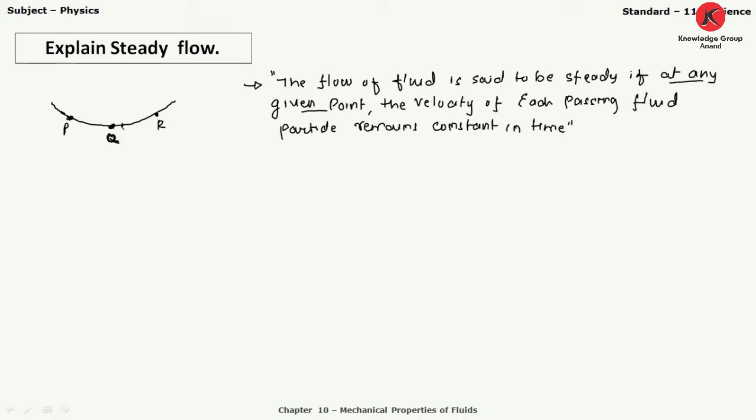At that point the velocity may be different from the velocity at point Q. Clear? It means at any given point, the velocity of each passing fluid particle remains constant in time. So this is the definition of steady flow.